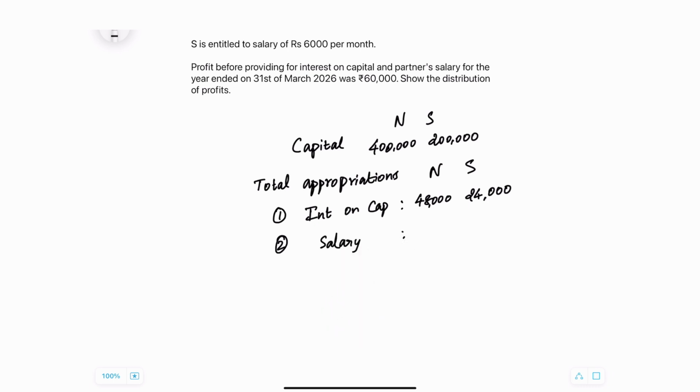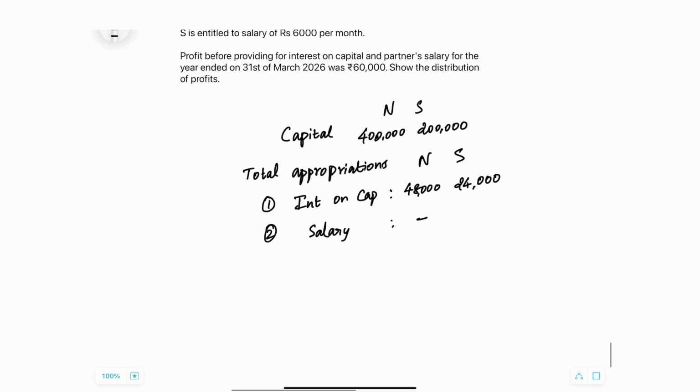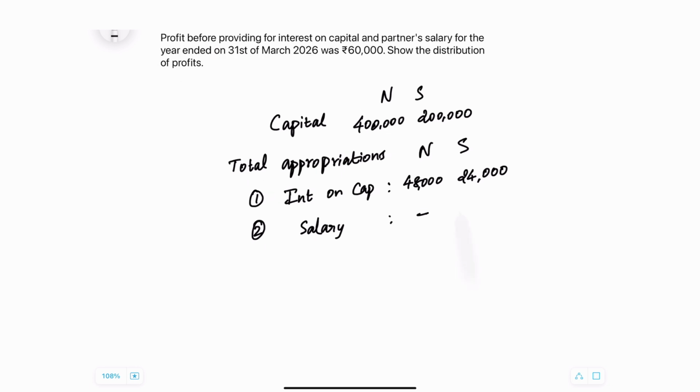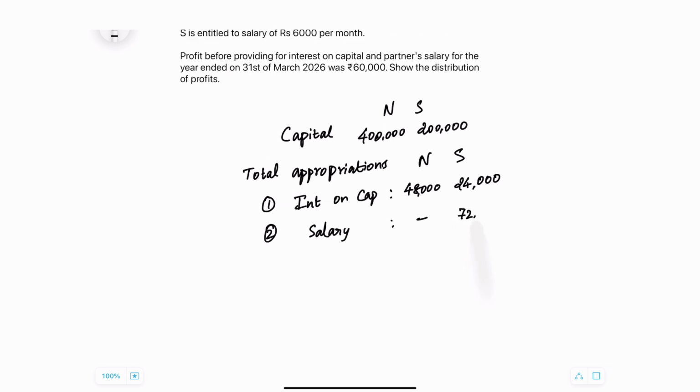As per agreement, there is no salary for N, but there is salary for S, which is 6,000 per month. If it is 6,000 per month, how much is it for the whole year? So it will be 72,000 rupees.